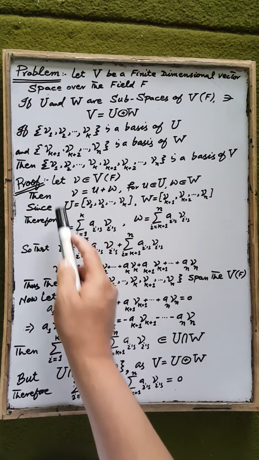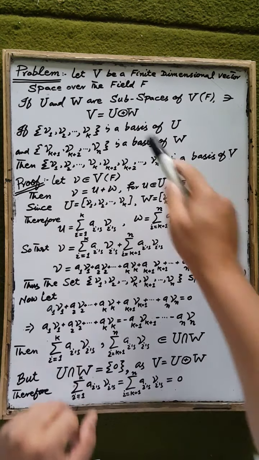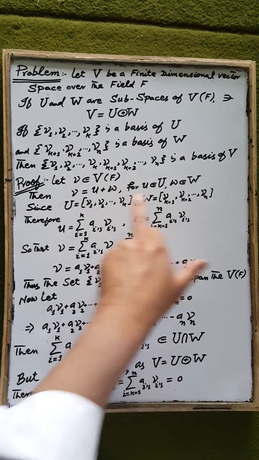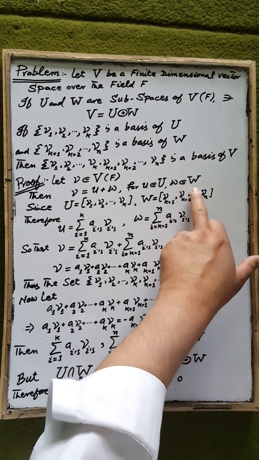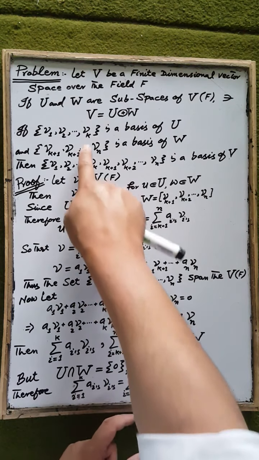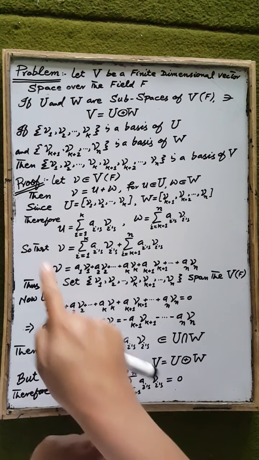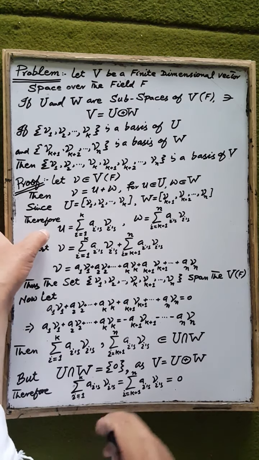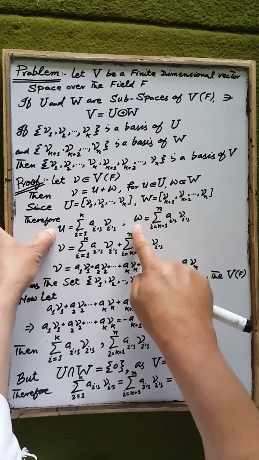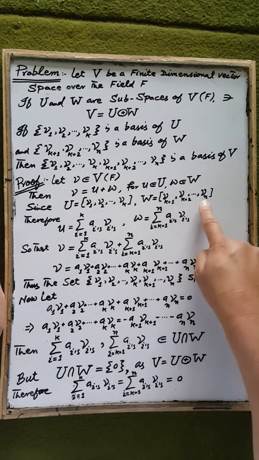Proof: let v be an element of the vector space V over the field F. Then v can be written, according to the sum of the subspaces U and W, as a sum of the two elements u and w, for u an element of the subspace U and w an element of the subspace W. Since the subspace U is spanned by the elements v1 up to vk, and W is spanned by the elements vk+1 up to vn according to the hypothesis, therefore u can be written as a linear combination of the elements v1 up to vk, and w can be written as a linear combination of the elements vk+1 up to vn.